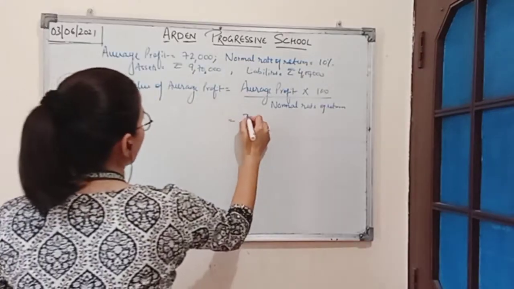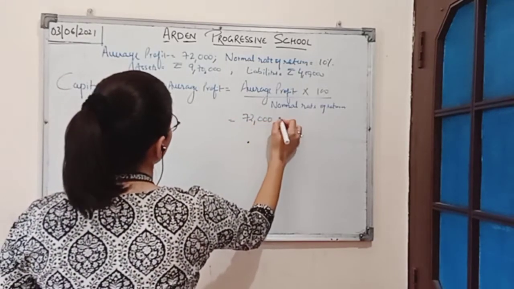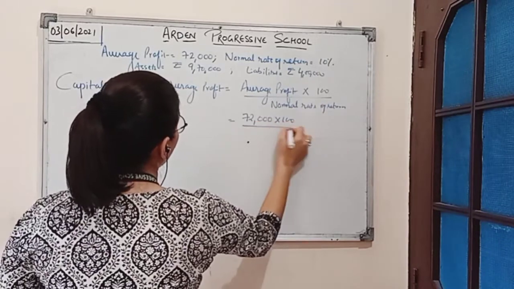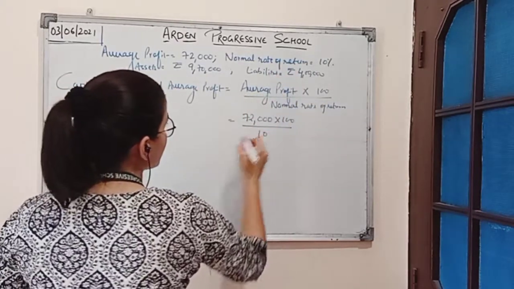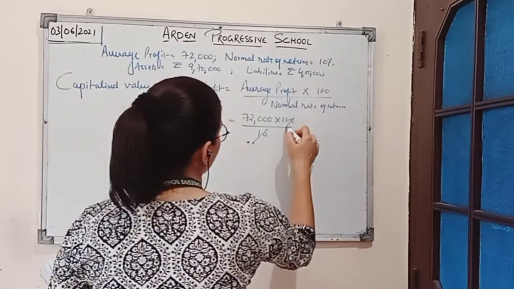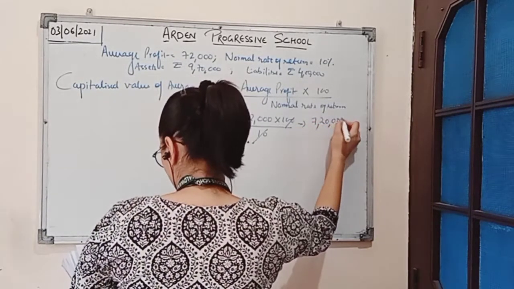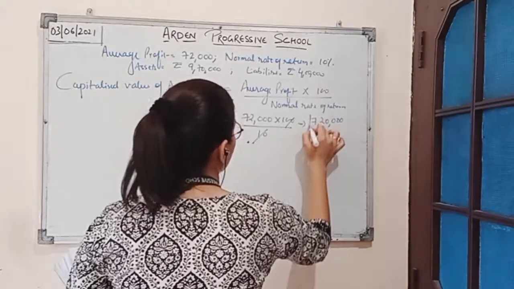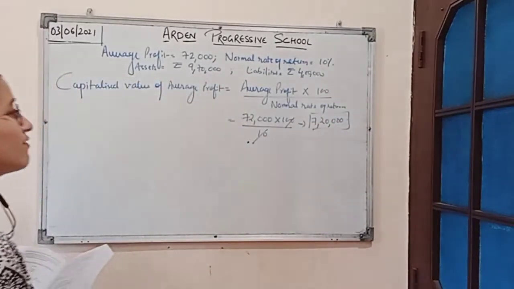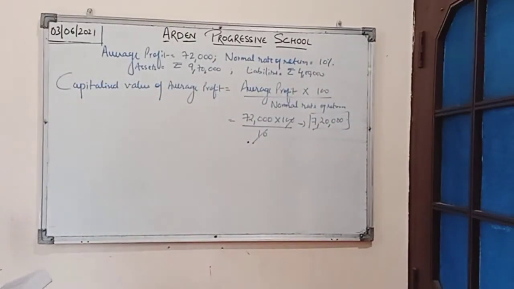Average profit is given, rupees 72,000 multiplied by 100. Normal rate of return is 10. So by this we will get the amount 7,20,000 as capitalized value of average profit.